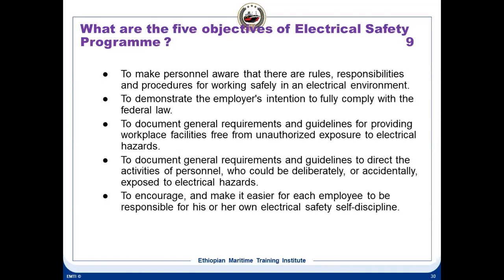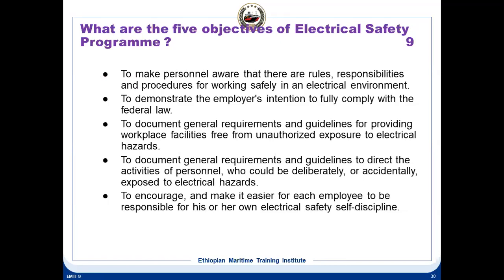So people should be aware that there are certain rules, responsibilities and procedures for working in the electrical environment. Second thing, to demonstrate employees' intention to fully comply with the federal law. To demonstrate employees' intention, that means the company has certain policies, you must follow them, and they should comply with the federal law.